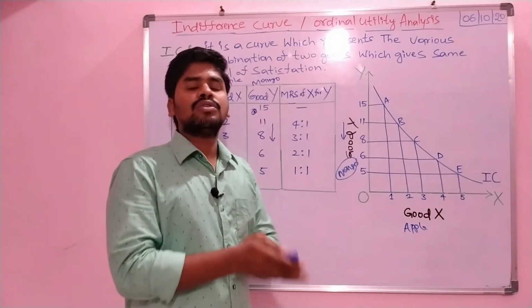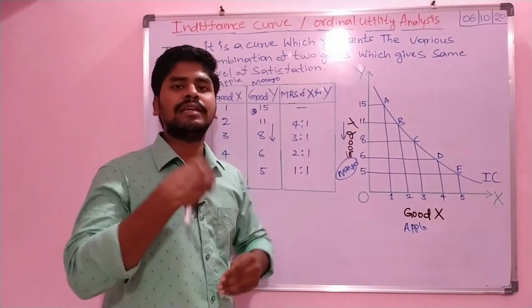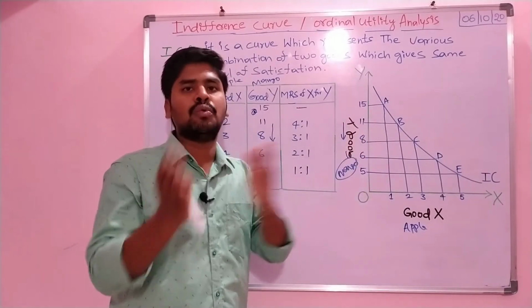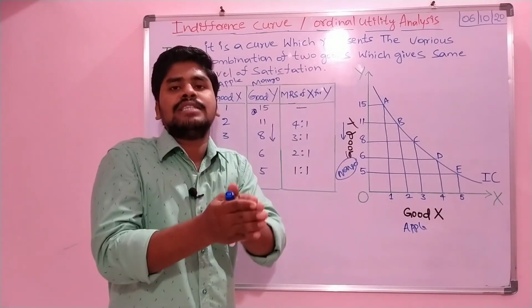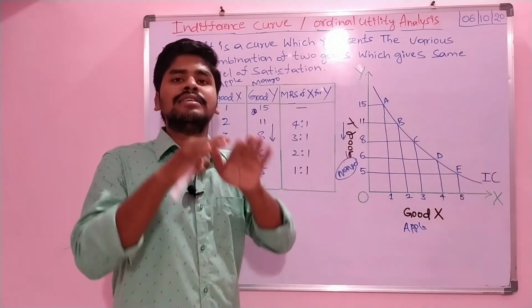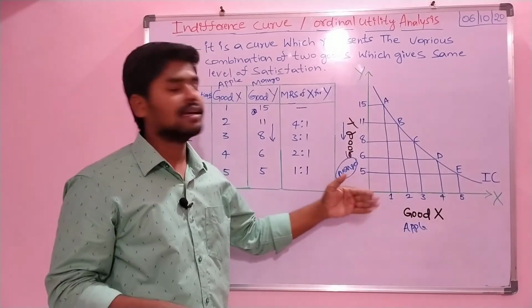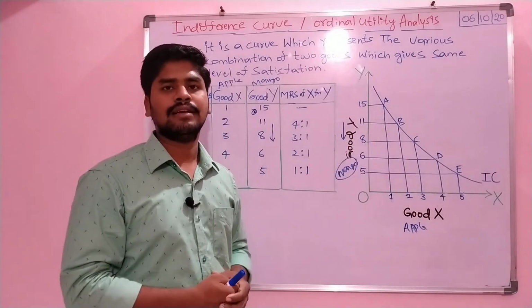So the consumer goes on changing his consumption, consuming different combinations of different goods like mangoes and apples, and whatever satisfaction he benefits from is the same. That is what we can call the same level of satisfaction through the indifference curve.